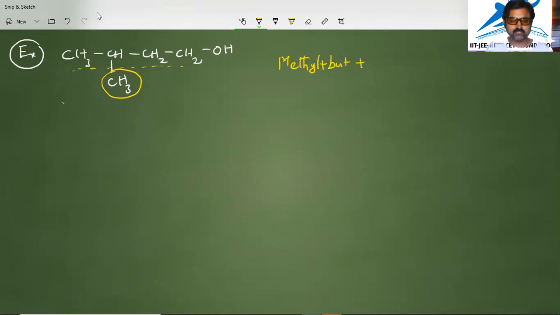Here we have 4 carbons. The main functional group is alkane, so an is the primary suffix. And the secondary suffix is for the functional group OH, that is ol. So methyl butanol is the name of this compound. This is one example of how we can understand the IUPAC name.